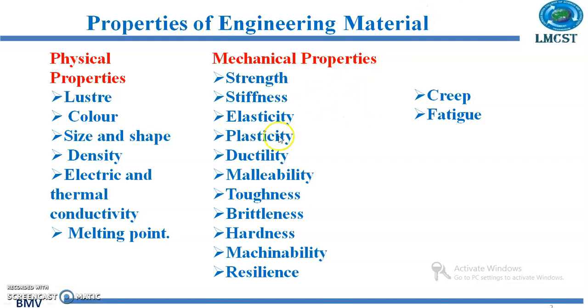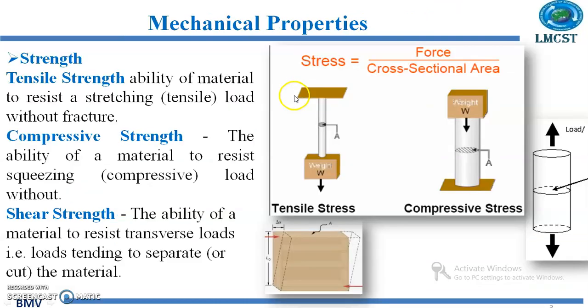And usually the strength, we have tensile strength, compressive strength, and shear strength. It is measured as the maximum value of load applied on the material to the unit area.